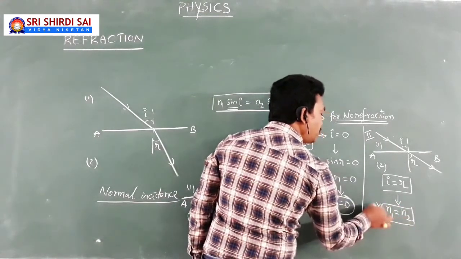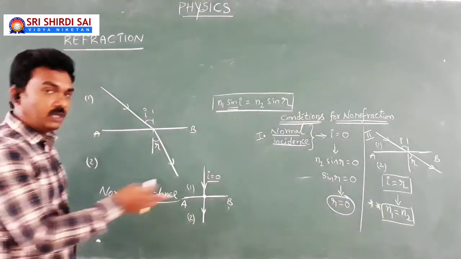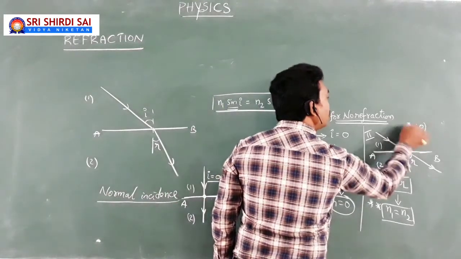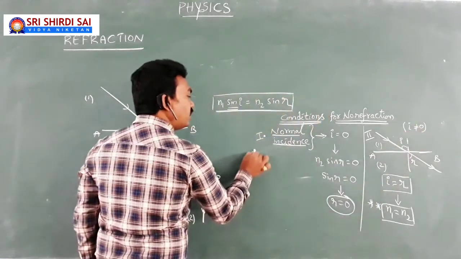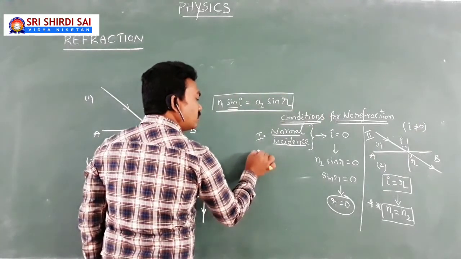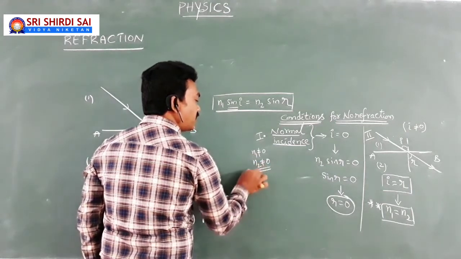So the required condition for no refraction of light, when i is not equal to 0, is that n1 and n2 are non-zero values and equal.